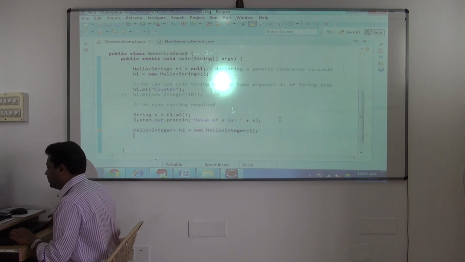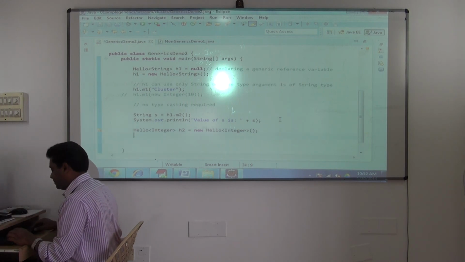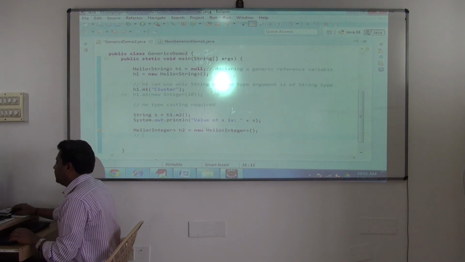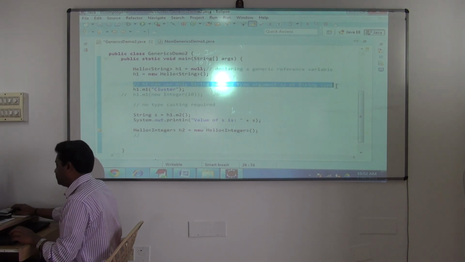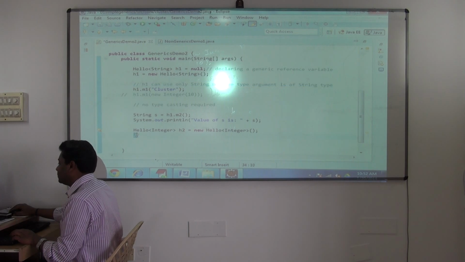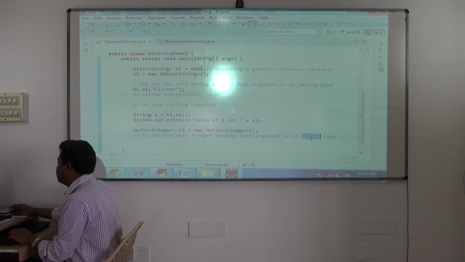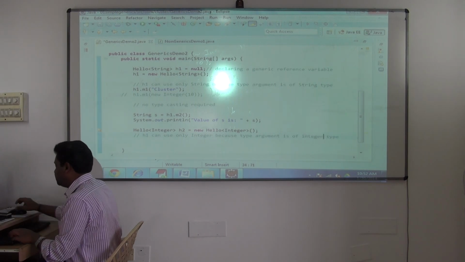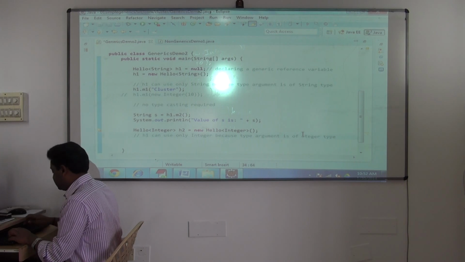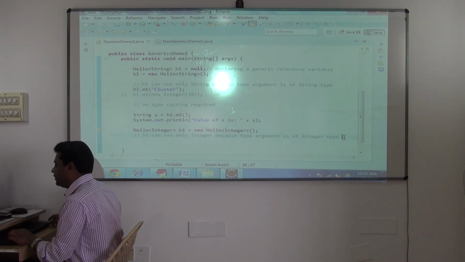Understood? Then next. Once I do it, now h2 can use only what now? Can use only integer, because type argument is of integer type. Done?